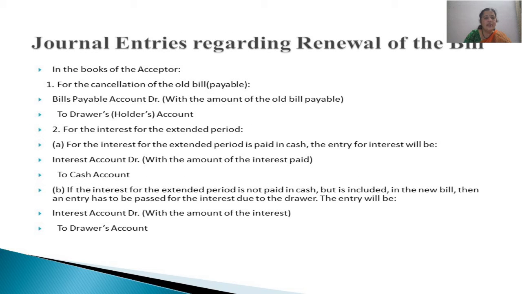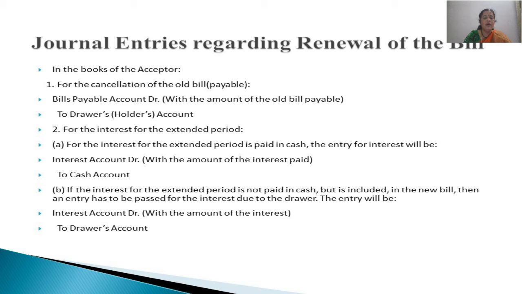The same way, for the same kind of transactions, we have to pass the entries even in the books of the acceptor, that is the drawee. So first, cancellation of the old bill: bills payable account debited to concerned drawer's account, because earlier we passed the entry for giving acceptance on the bill like drawer's account debited to bills payable account, right? So pass the same entry in the reverse order so that the old entry gets cancelled. Then if you are paying the amount of interest in cash, then interest account debited to cash account. Interest is an expense, cash is a real account, cash is going out.